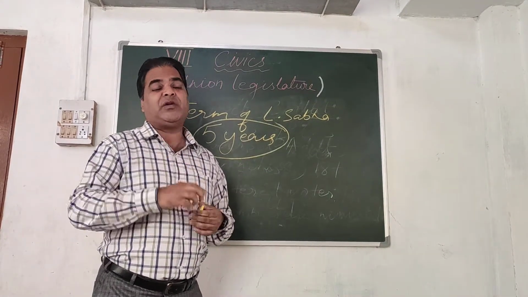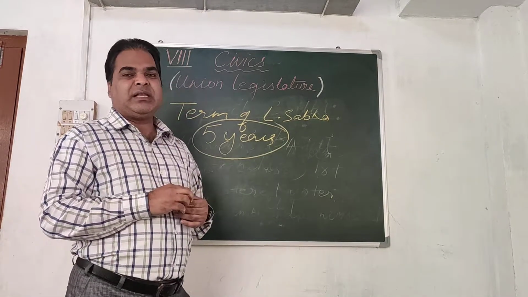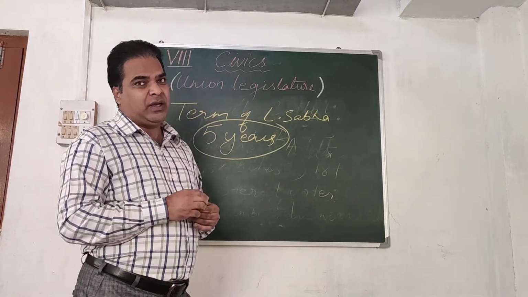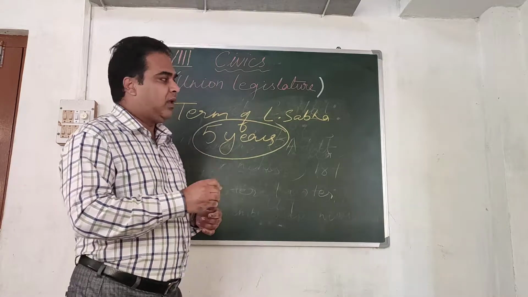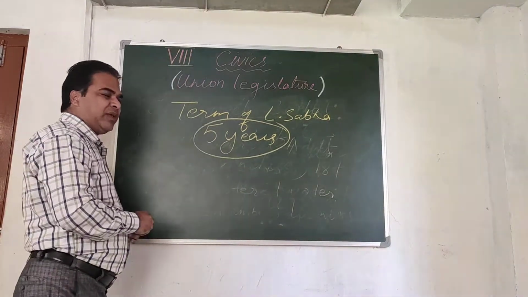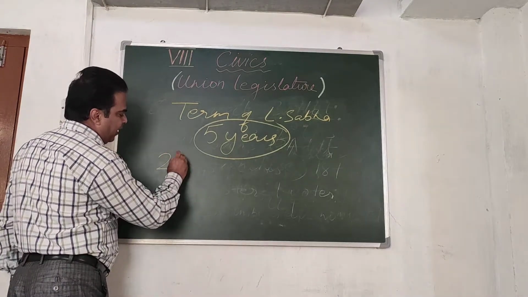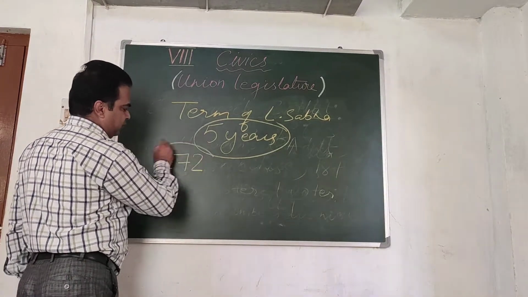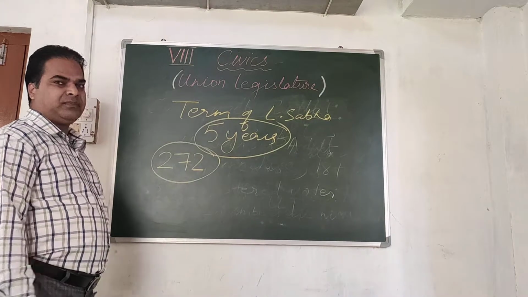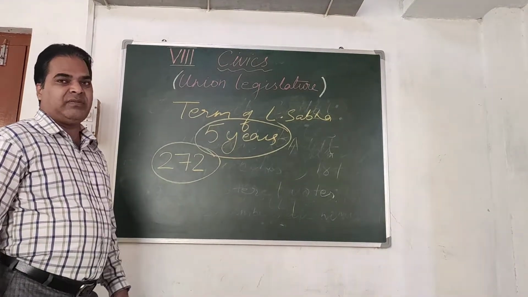Suppose 545 members are there in the parliament. Who can form the government? The party which has the maximum number of members. 272 is the magical figure.